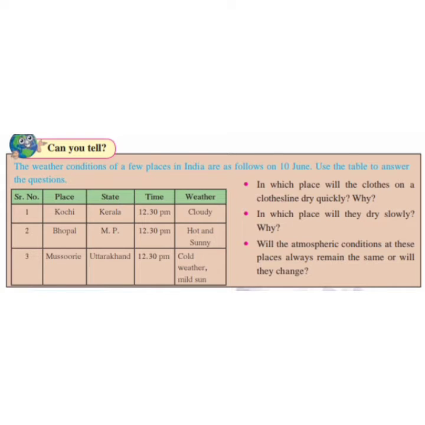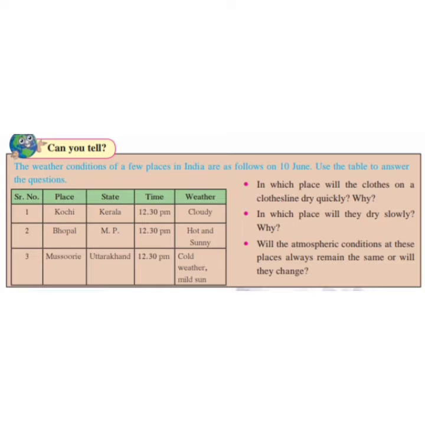Serial number 1, place Kochi, State Kerala, time 12:30 p.m. Weather is cloudy. Cloudy means too many clouds have come there in the sky, and that is why the climate is a little bit cloudy, a little bit of darkness is there in the daytime. Serial number 2, Bhopal, State MP, time 12:30 p.m., and weather is hot and sunny. Sunny means the sun is there.